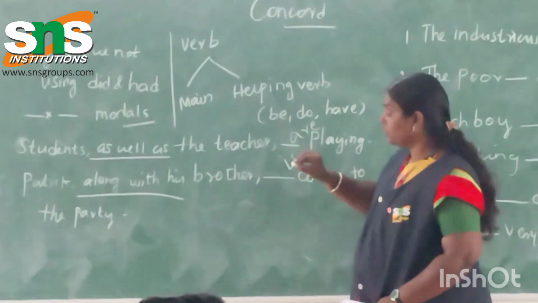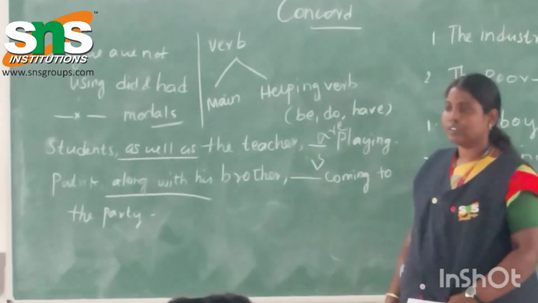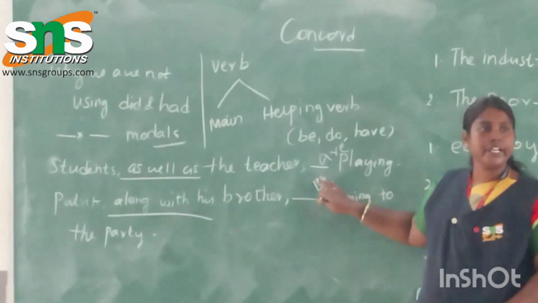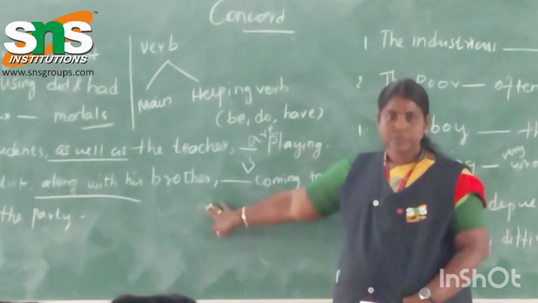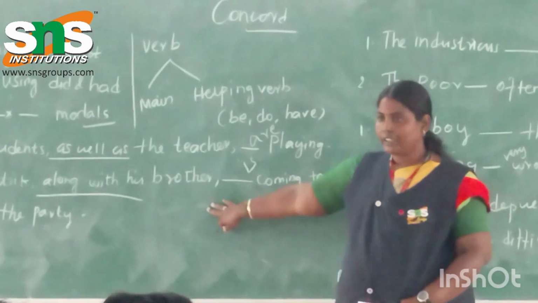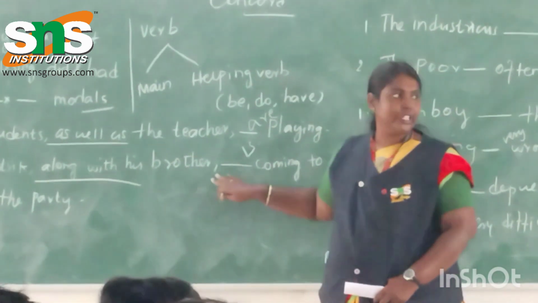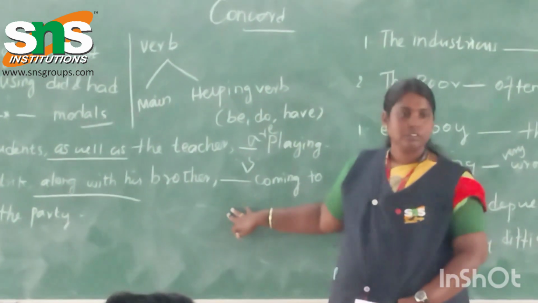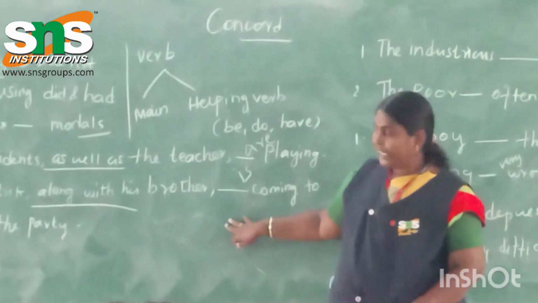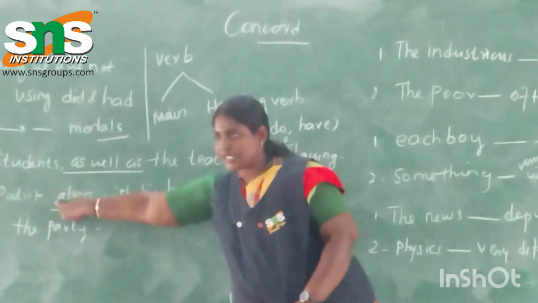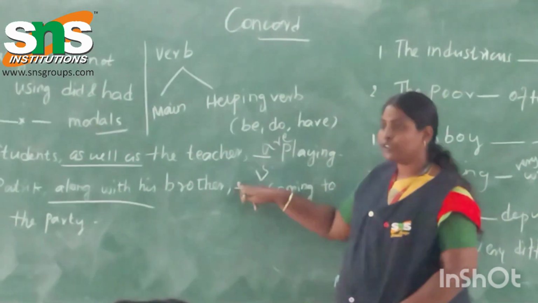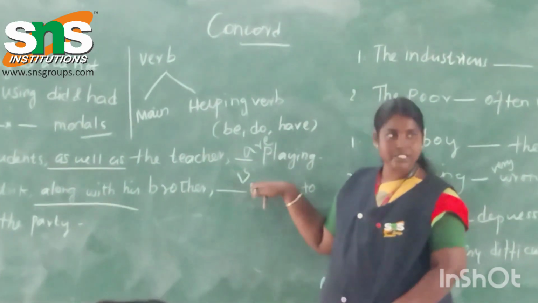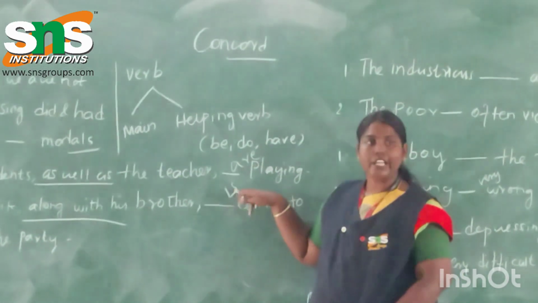Why is it so? How did you choose this verb? Is there any difference? You have given me an answer, right? So what makes you give me this answer? Here you have two subjects. One is Patrick and then brother is also here. So then how can you give is and so on? What rule did you take?